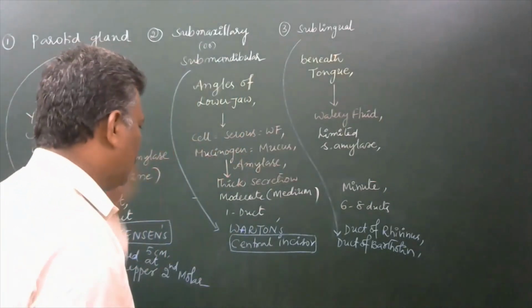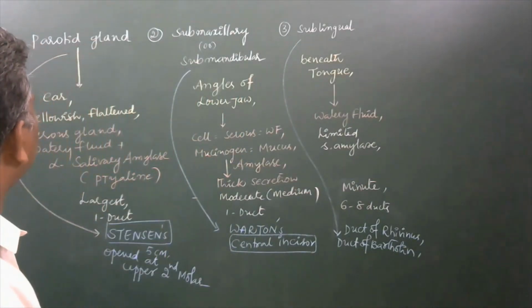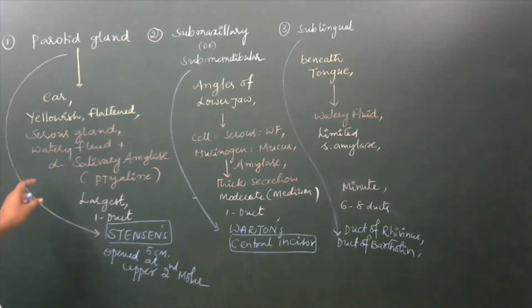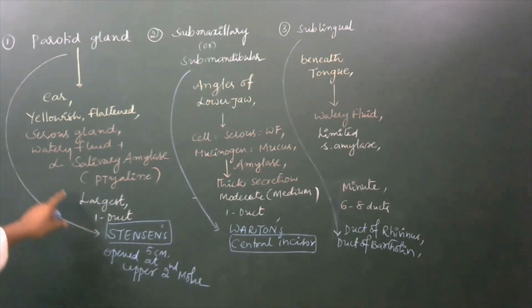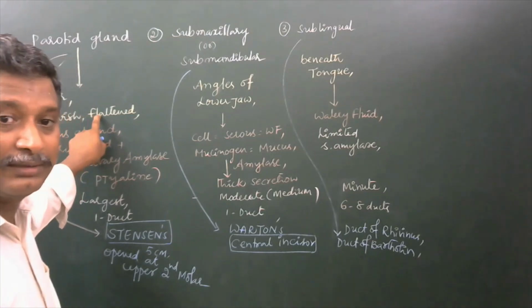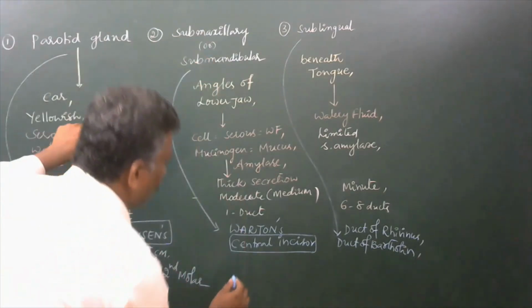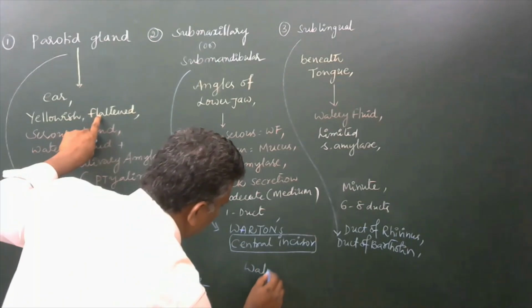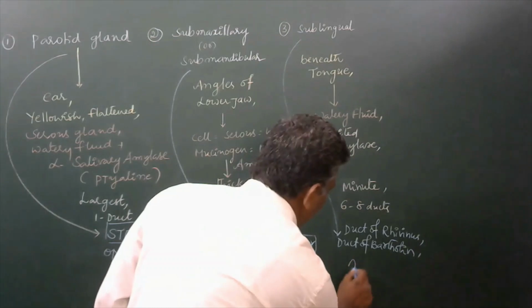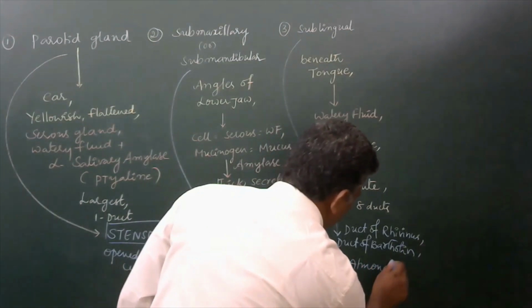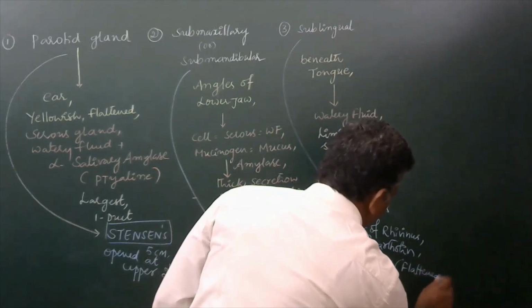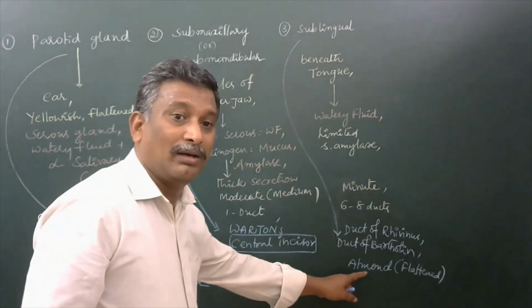Okay, and again, its shape here is yellowish and flattened. Its shape here is walnut. Its shape here is almond, nearly almost flattened, and that will look like an almond in shape.